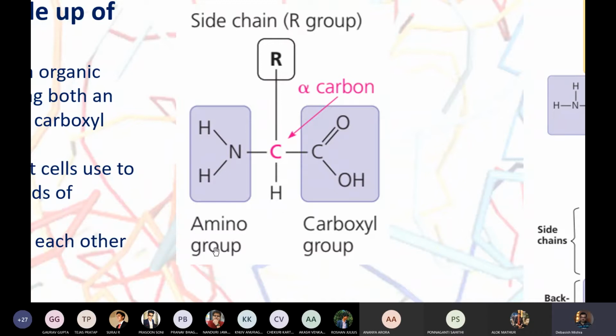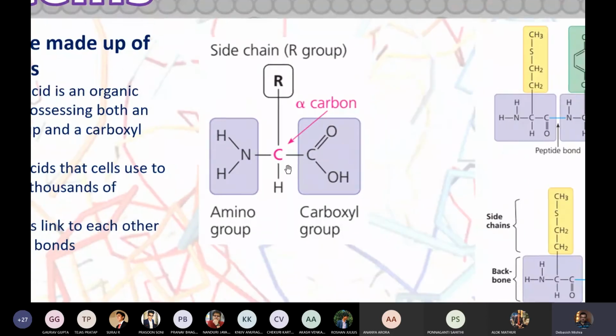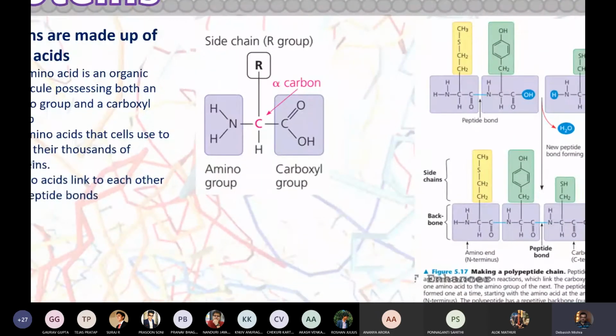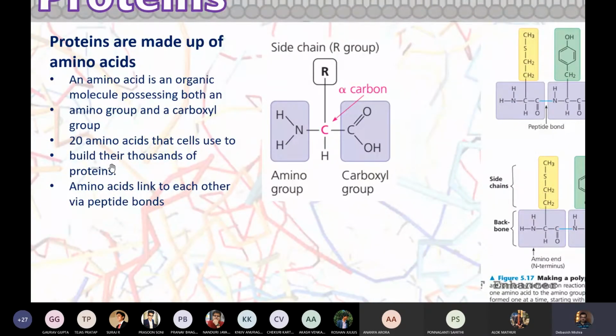Amino and acid. Amino means nitrogen-based basic compounds, and acid means here it is a carboxylic acid. Because it's an organic compound, we cannot have sulfuric acid attached to it, so it's a carboxylic acid, with a carbonyl group. So what are the types of amino acids you can see? There could be 20 different kinds of amino acids, and how many proteins can they build?